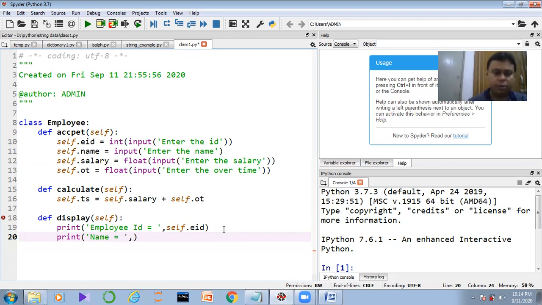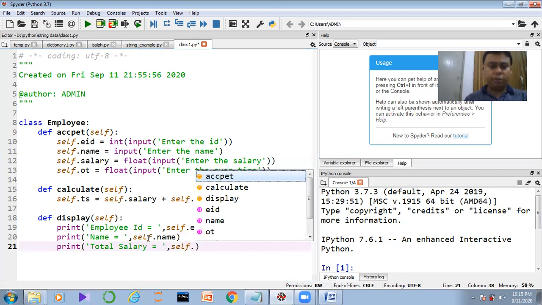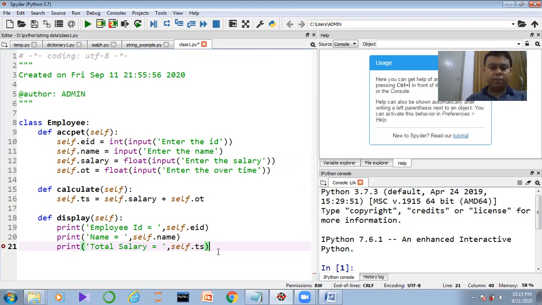Name, comma, here I can define self dot name, and guys, I'll request you to follow each and everything because it will make you understand how the things are working, how the code is written in the case of Python. After that, I can write here total salary, equals to what I can define here, self dot ts, means total salary. Now guys, we have completed our coding part.